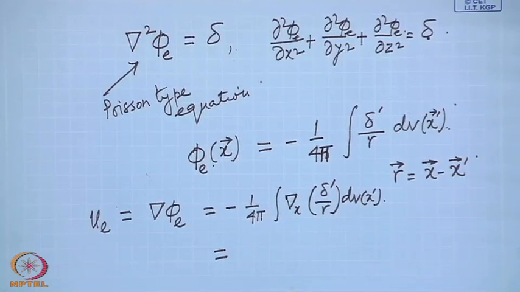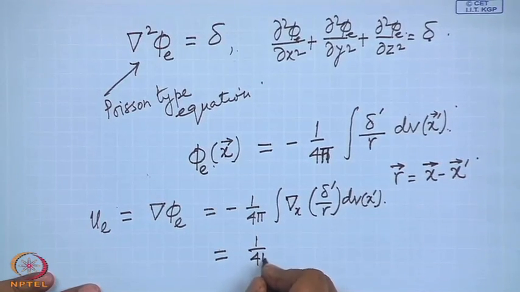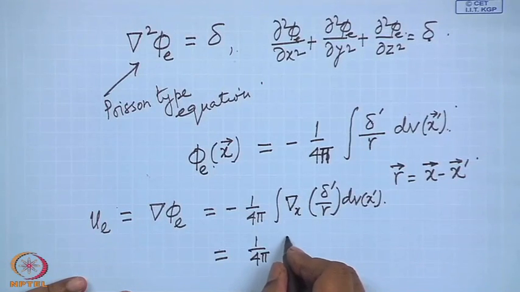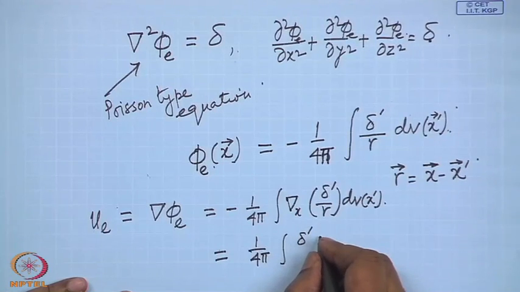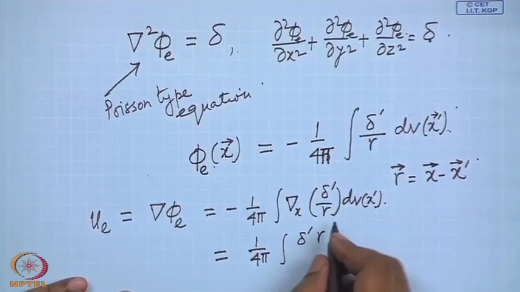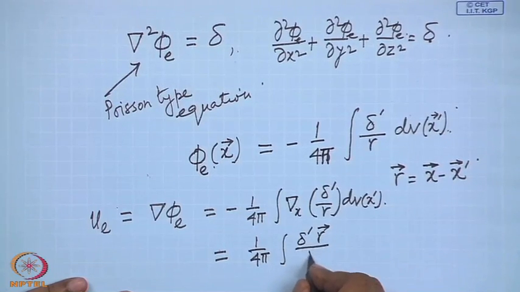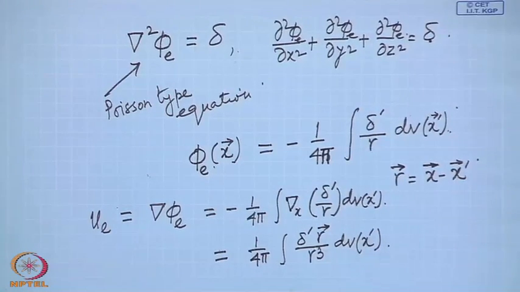How much will this be? Gradient of 1 by r is simply minus 1 by r square, and since the gradient is a vector, it has a direction, which is in the direction of r.